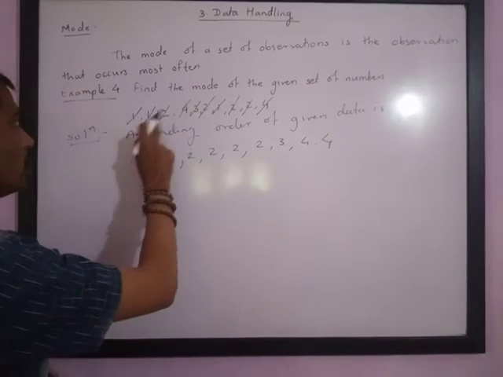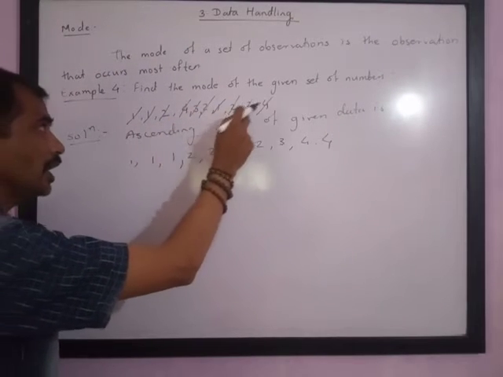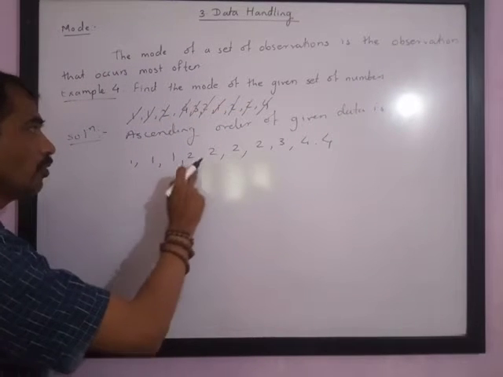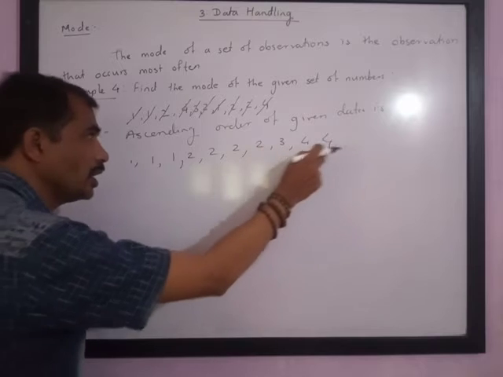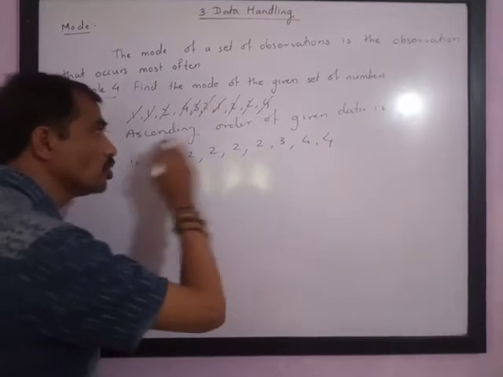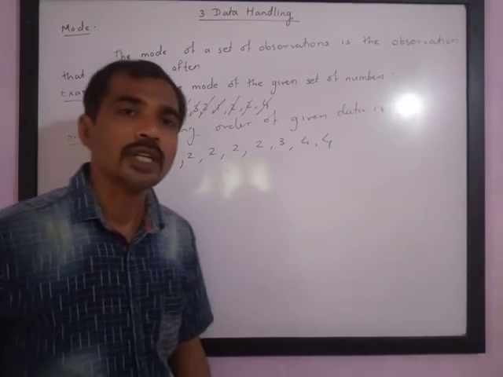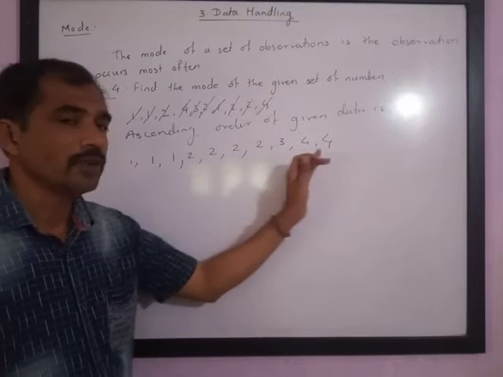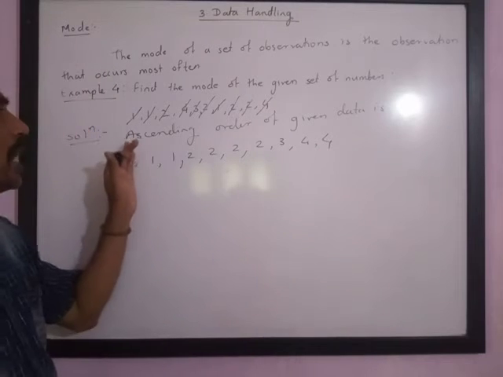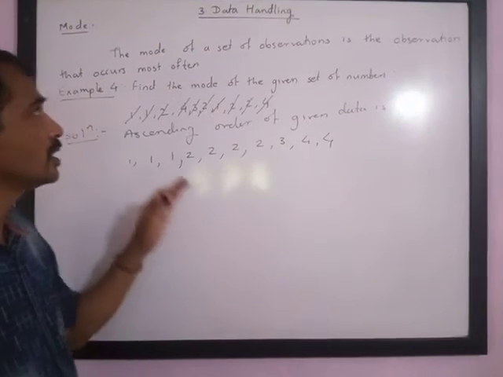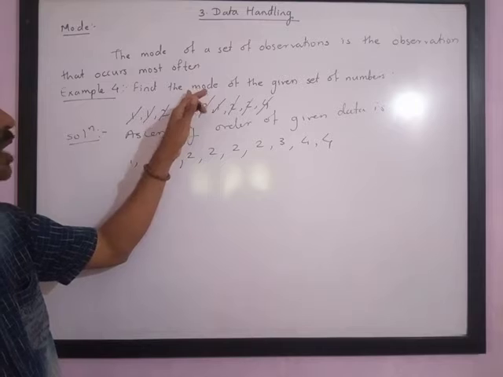So count: 1, 2, 3, 4, 5, 6, 7, 8, 9, 10. It means we have arranged all the information given. Now the ascending order of the given data is found. We are asked to find the mode.